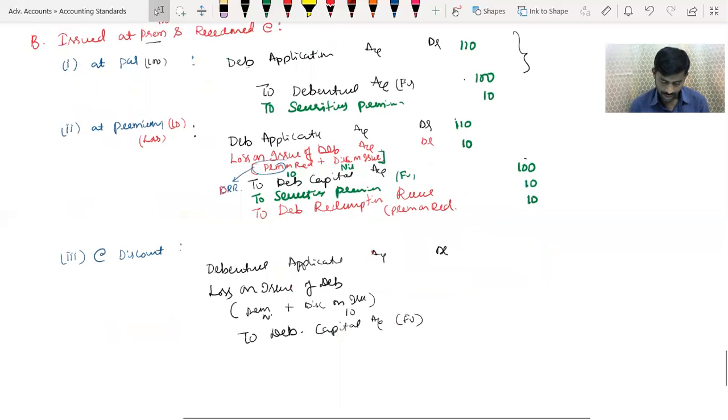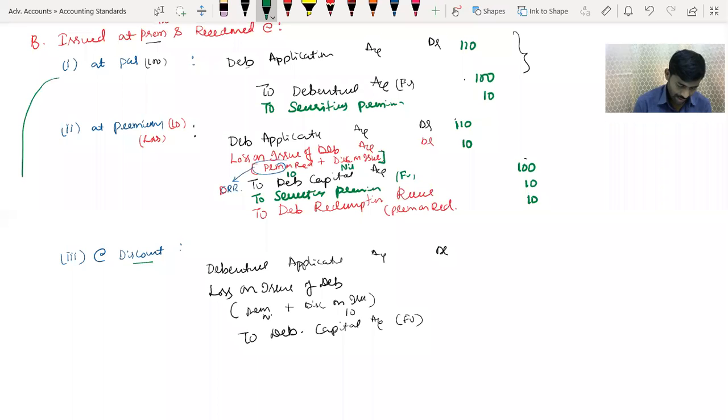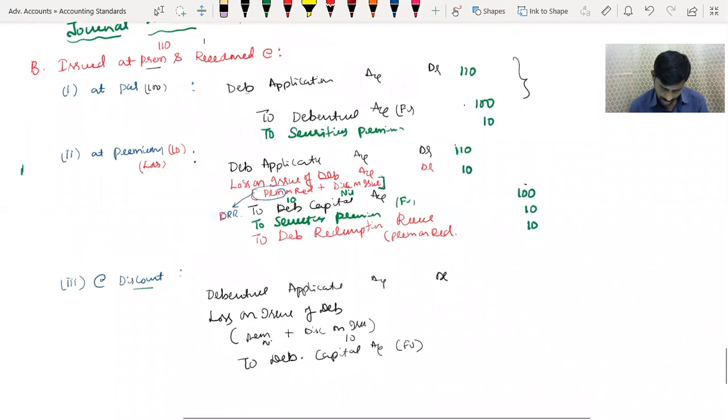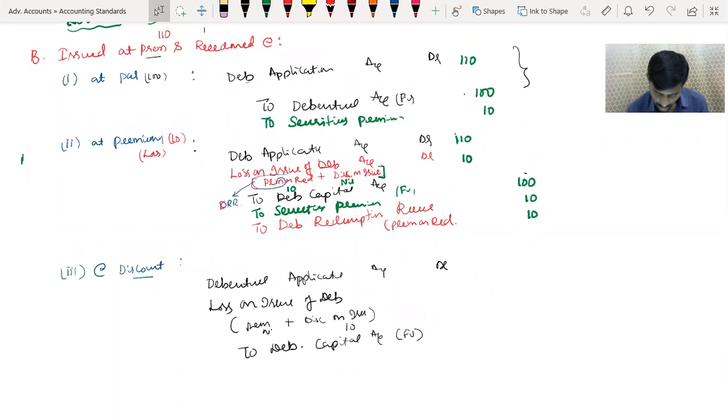Next, third entry. So currently it is issued at premium, but in future discount. Correct? If discount is there, it is the same as this entry. But since there is a discount, the discount loss I have to debit. Currently it is redeemed at discount. So friends, 1 minute. I'm very sorry. In this problem, previously it is redeemed at discount.